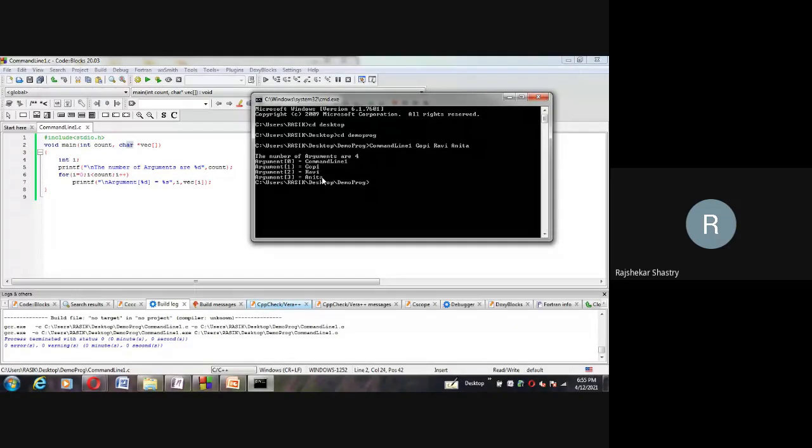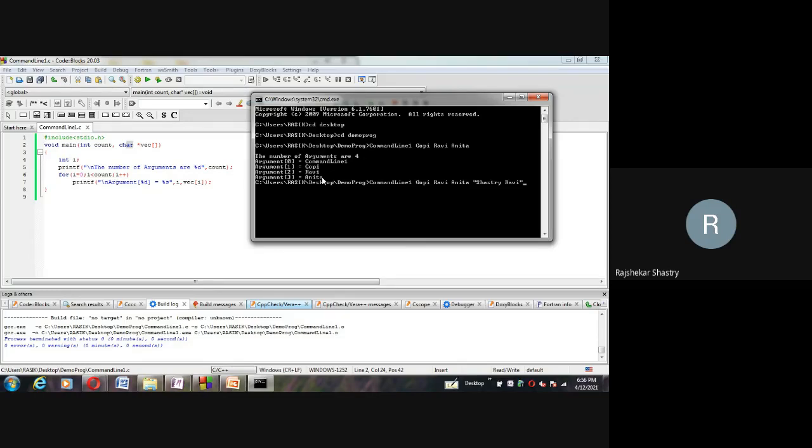Now, if you want to pass two strings together, we can keep them in double quotation marks. That means if you are treating the two strings as one string, you should write that string in double quotation marks. So let me run once again. Command line Anita, and now Shastri Ravi together, I want that to be treated as one argument.